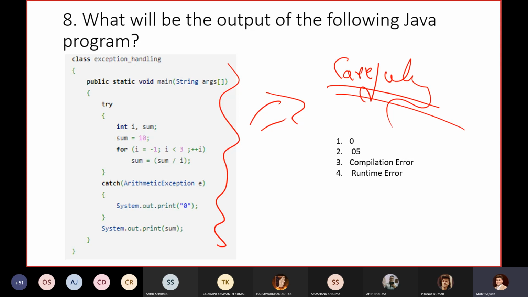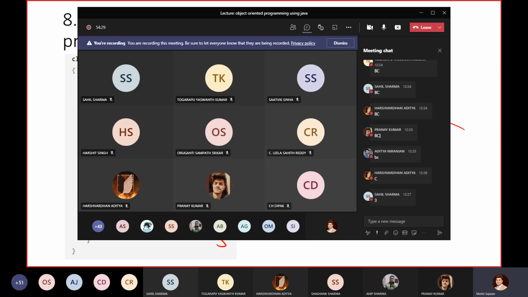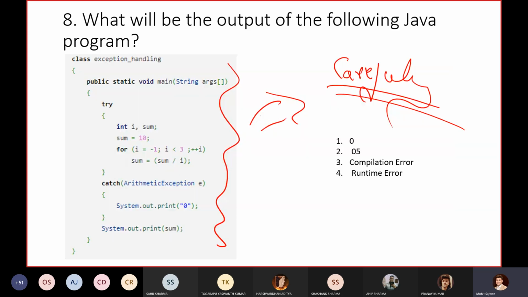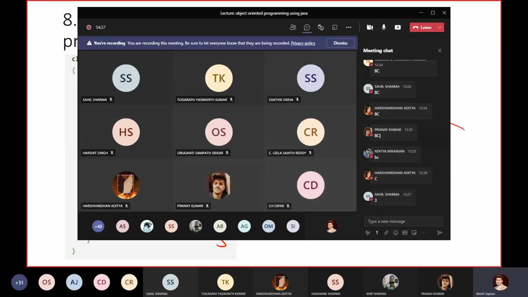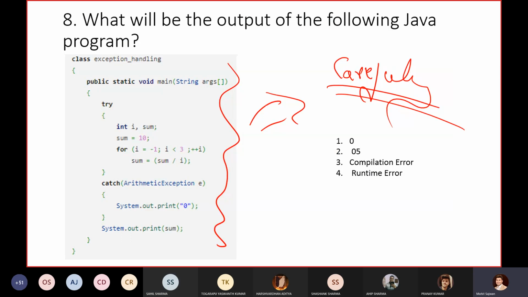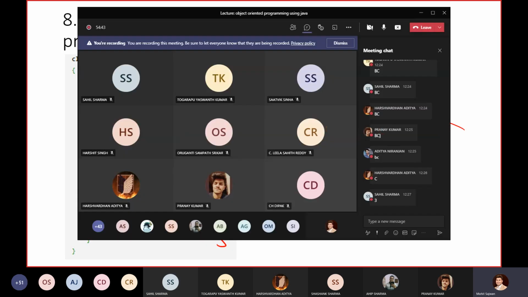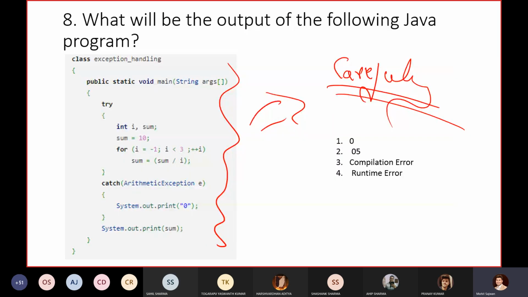Take some time for this particular question. So I am gradually increasing the complexity of your programs. So the answer is from Sahil, 3. Sahil, you posted for this question too, or for the other one? For this question. Yes, this one. So Sahil posted the answer, that is compilation error. What about others? What will be the output?